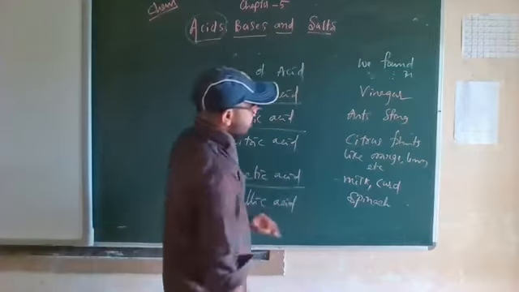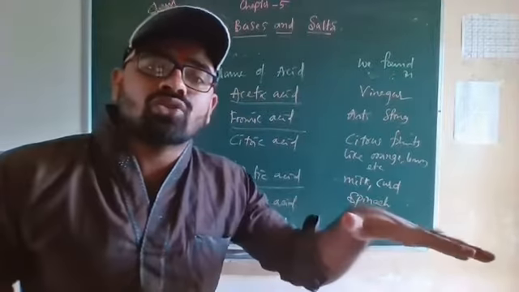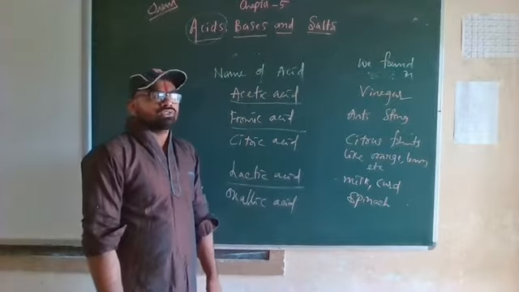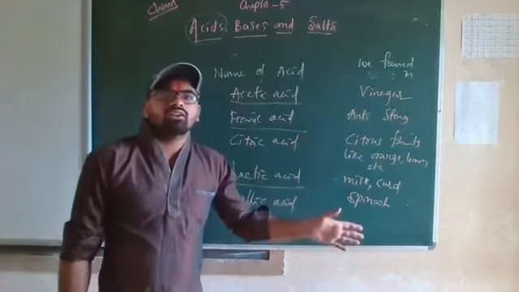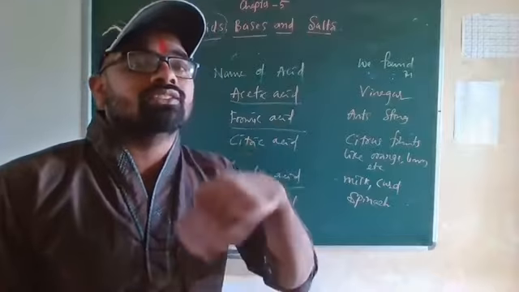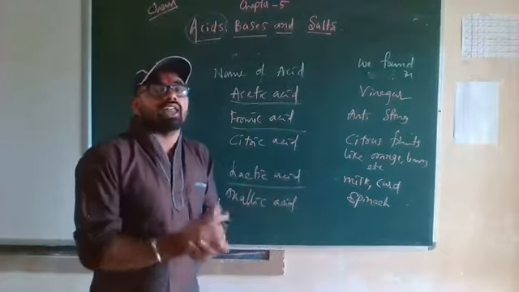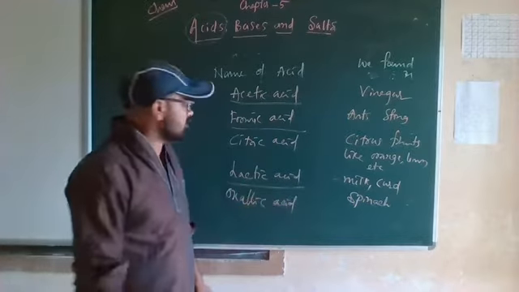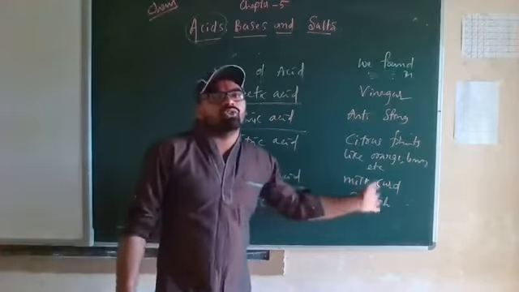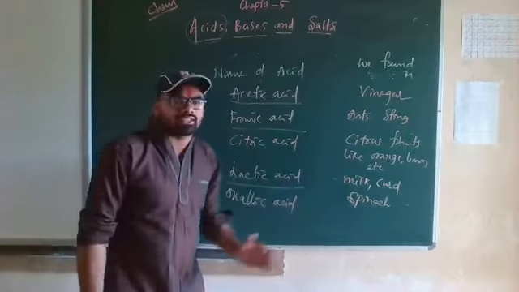Next is lactic acid. Lactic acid is found in milk, curd, buttermilk. They all have a sour taste, so they all have lactic acid. Milk is getting converted to curd, and one bacteria is helpful for that. We call it lactobacillus bacteria. We will see that in biology, but just remember, lactobacillus bacteria helps the conversion of milk to curd. So milk, curd, even buttermilk, all have lactic acid.